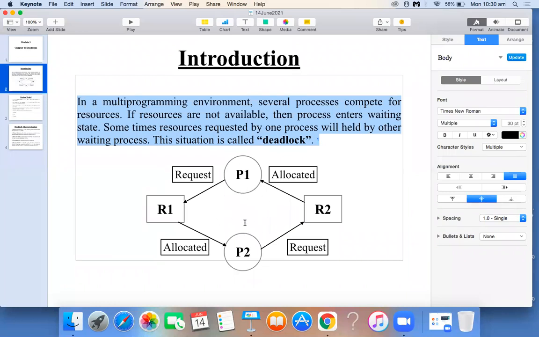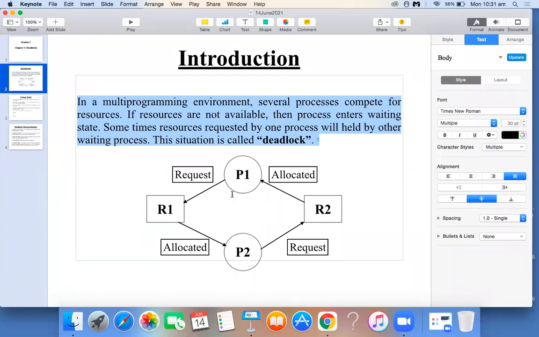So it means that no process is executing here, because the resource they are requesting is held by another process. Until the other process gives up the resource, it will not execute. Like that, both processes are idle here. They are not executing at all. They are simply sending requests for resources.